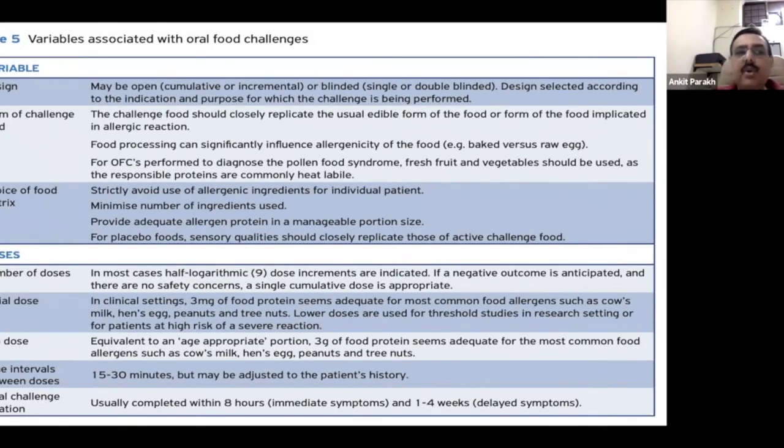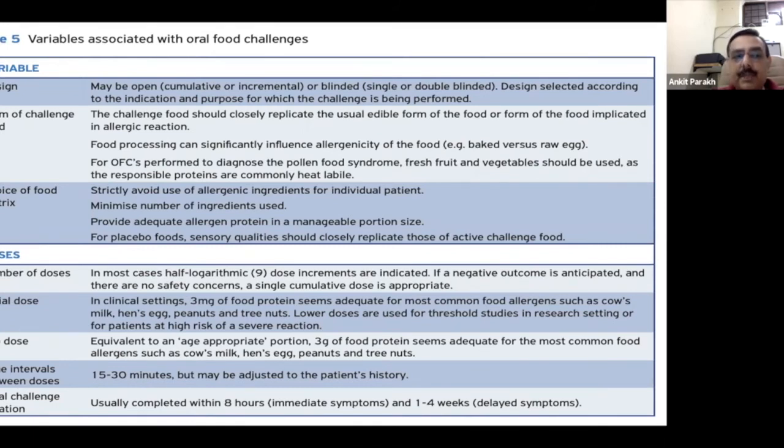Now, I don't want to go into a lot of detail about how challenges are performed, but something in brief: the food you choose should replicate the usual edible form which the child would eat. Make sure of the food processing which has been done. So, are you testing for a raw egg versus a baked egg? What are you trying to test? If you're trying to test for pollen food syndrome, a fresh fruit or vegetable has to be used, because they can be heat labile.